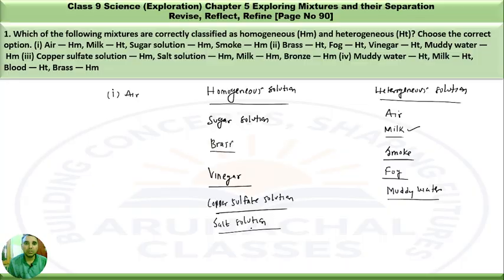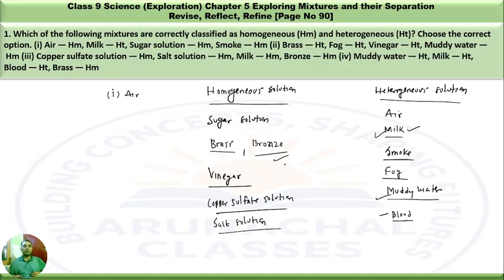Bronze is an alloy like brass. Similarly, bronze is an alloy of copper and tin, and this alloy is also homogeneous in nature. Muddy water is heterogeneous in nature. Milk is heterogeneous in nature, and blood is also a mixture of two or three components. So blood is a heterogeneous mixture and brass is homogeneous in nature.